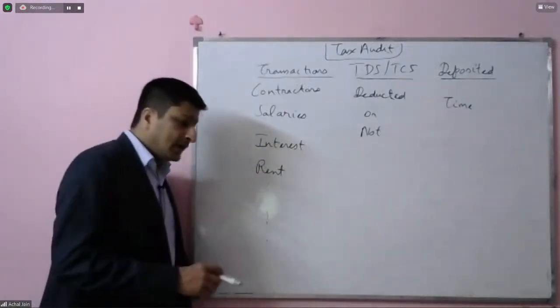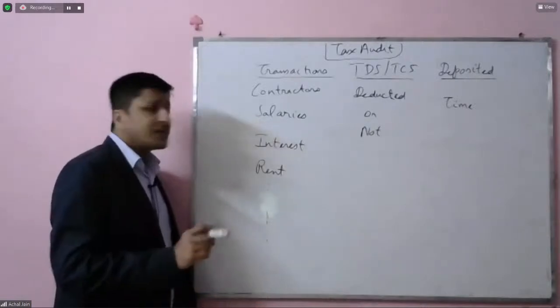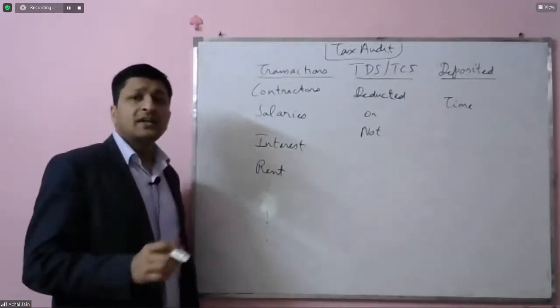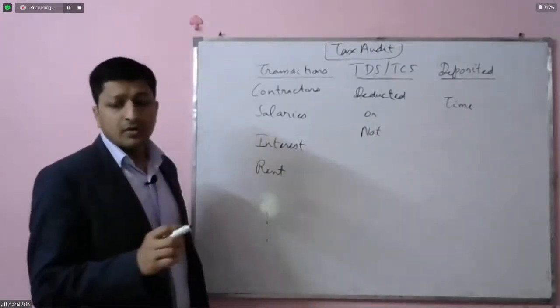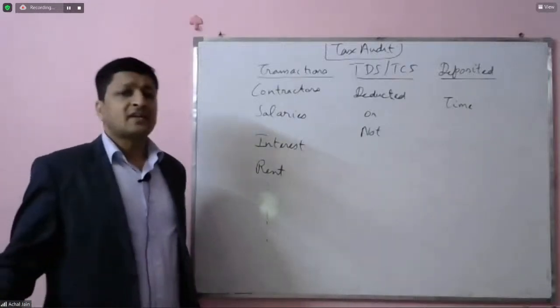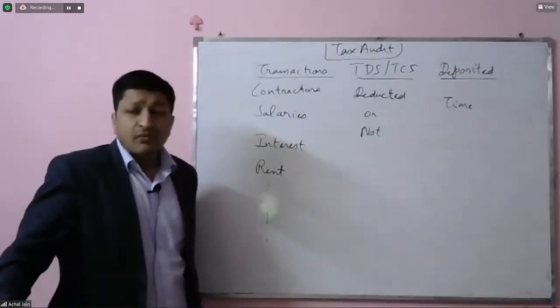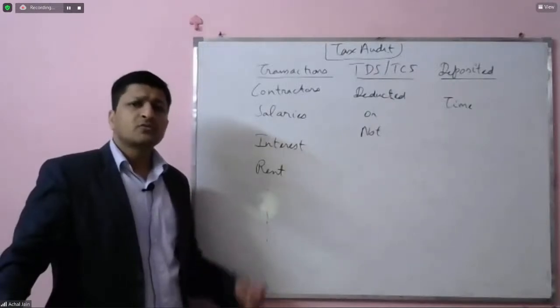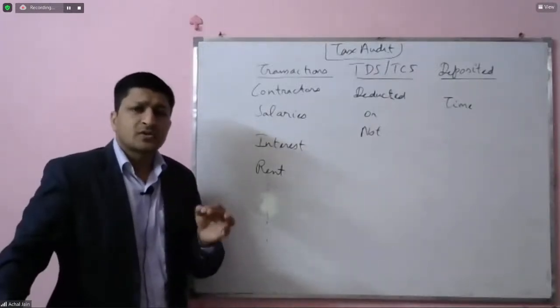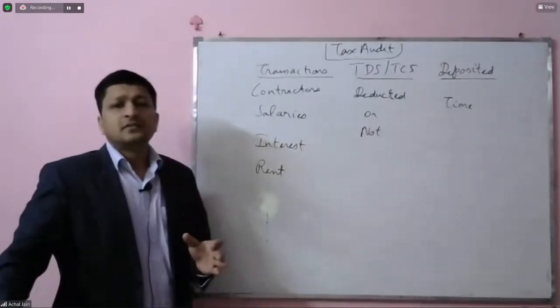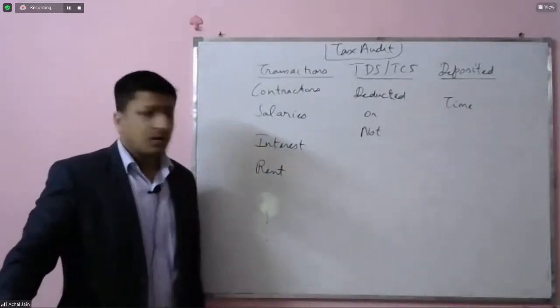Okay. Now to check whether TDS has been deducted on each and every transaction or not, how will the tax auditor check it? Will it be possible for the auditor to check whether the tax is deducted on each and every transaction or not?